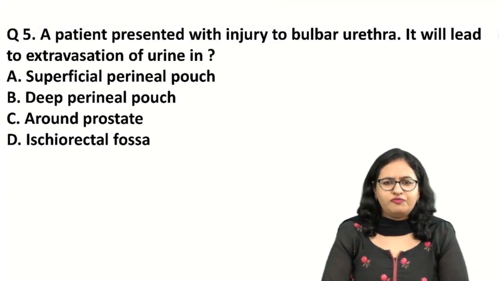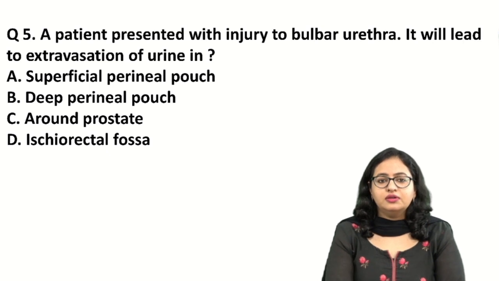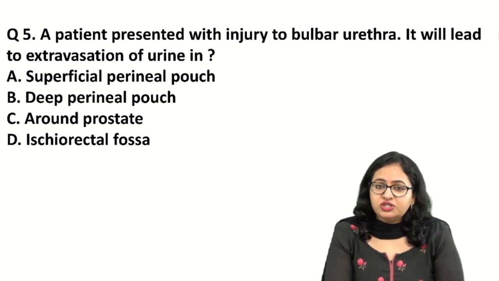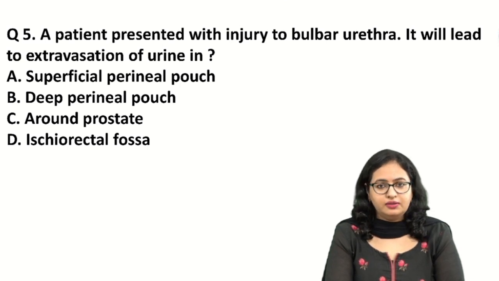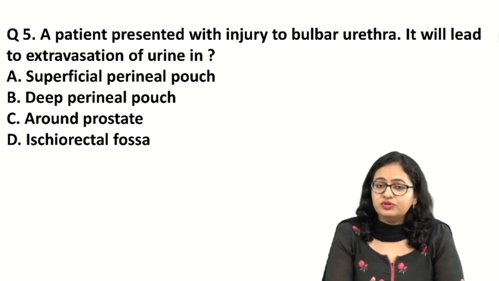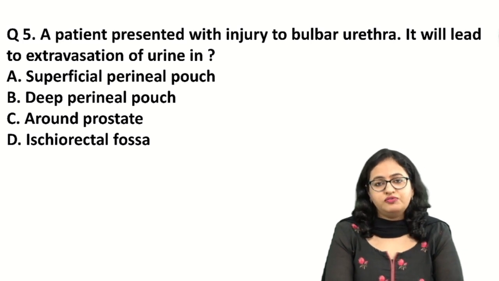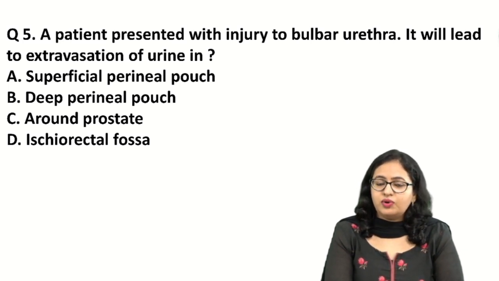Now, a very important question over here. The question is, a patient presented with injury to the bulbar urethra, it will lead to extravasation of urine in which area? This is a very important question because you need to understand the arrangement of the fascias over here, and then you will be able to answer this question.